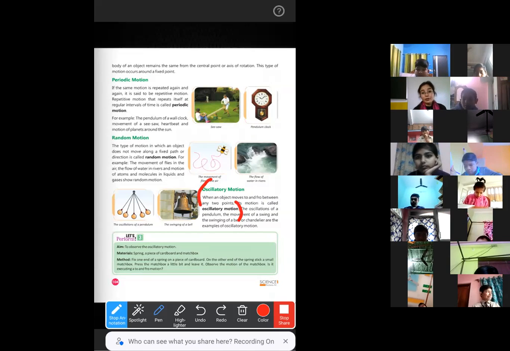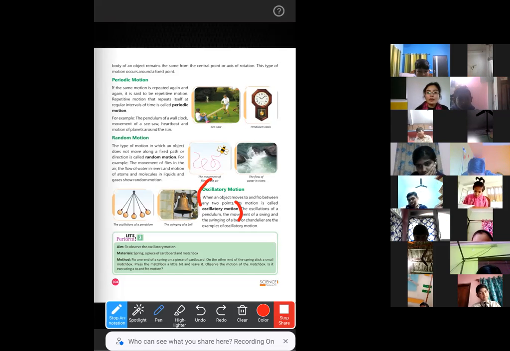Now, how will you write this answer? Ma'am, I think periodic motion and oscillatory motion are the same. Yes, they are almost the same. I have told you before. This is why I have told you that the pendulum is an example of oscillatory motion, and the pendulum of a watch at the same time is an example of periodic motion, because it is repetitively covering the same distance.